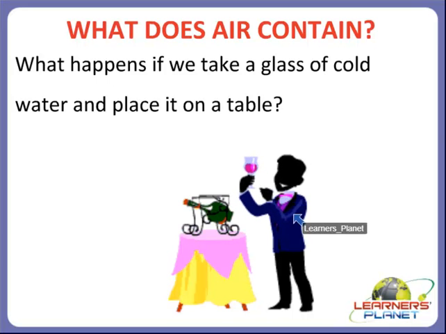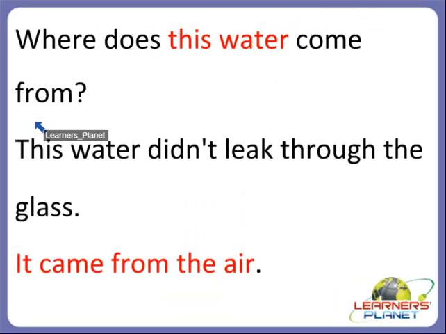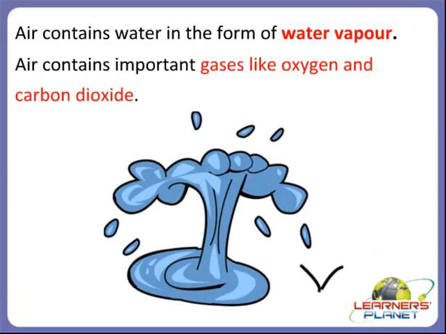So children, where does this water come from? This water didn't leak through the glass. So where does this water come from? It came from the air, right?